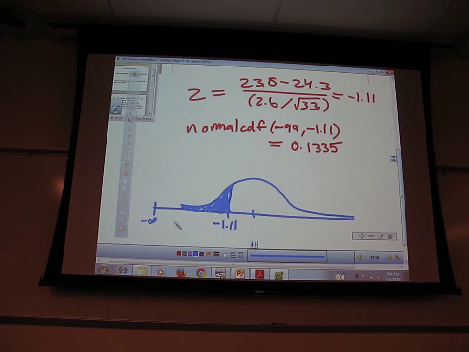You might have used -1.10 depending upon how you rounded off this stuff in here. And then you'd have something a little bit larger here. You might have 0.1348. That's fine too, as long as you're consistent with that. I don't care. As long as you have one of those two, you're good. As long as you show your work and it's consistent, then you're fine.